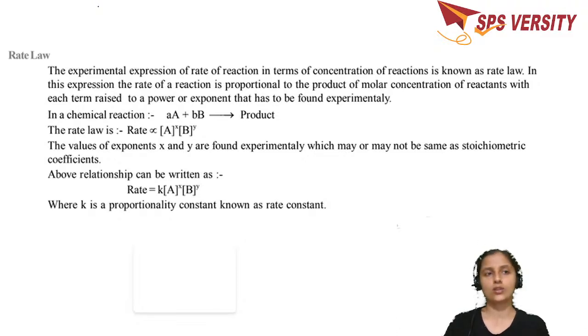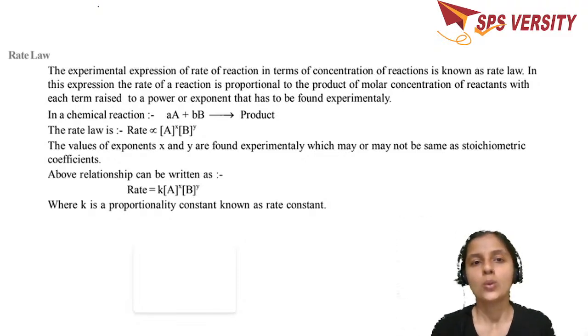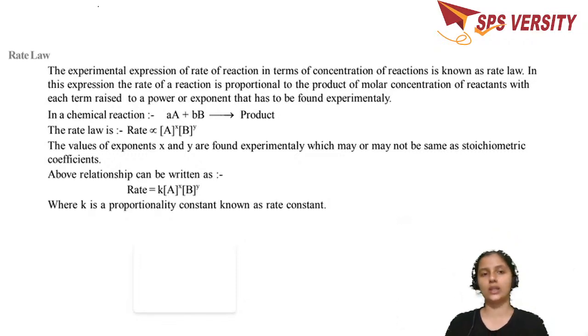Then we have the next topic, which is called rate law. What exactly is rate law? Whenever you do any reaction, whatever results you are going to get in the laboratory might be different from whatever you have written in a balanced chemical equation. For example, 2R gives rise to 4P. If this is the balanced reaction, two reactant molecules react together to give four product molecules.